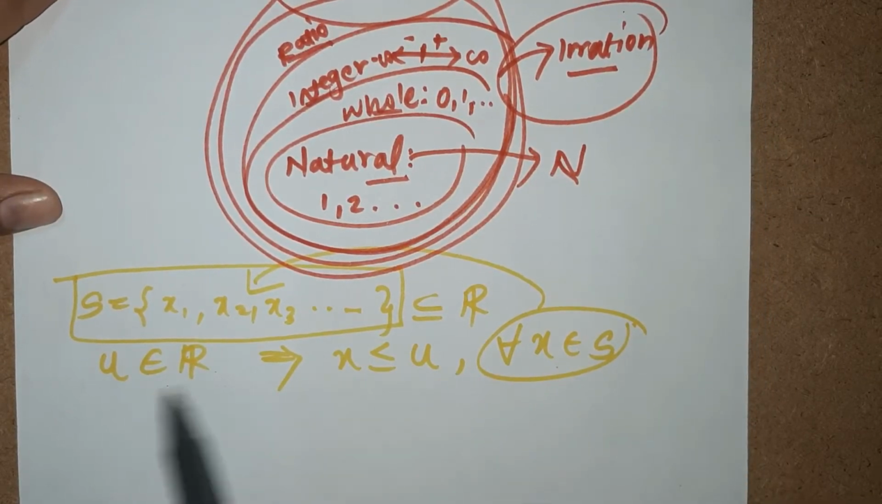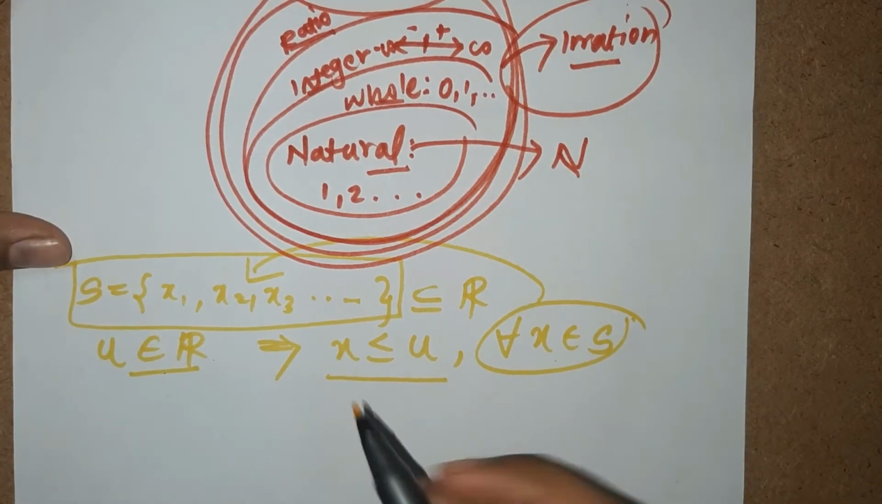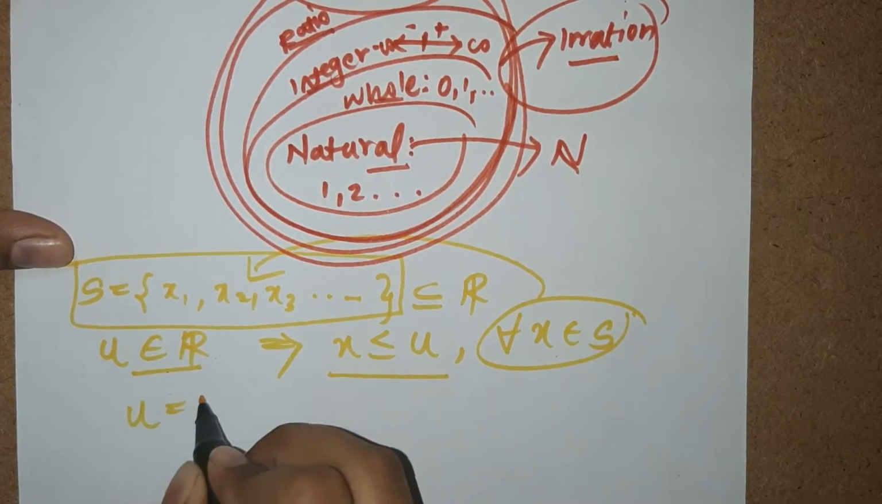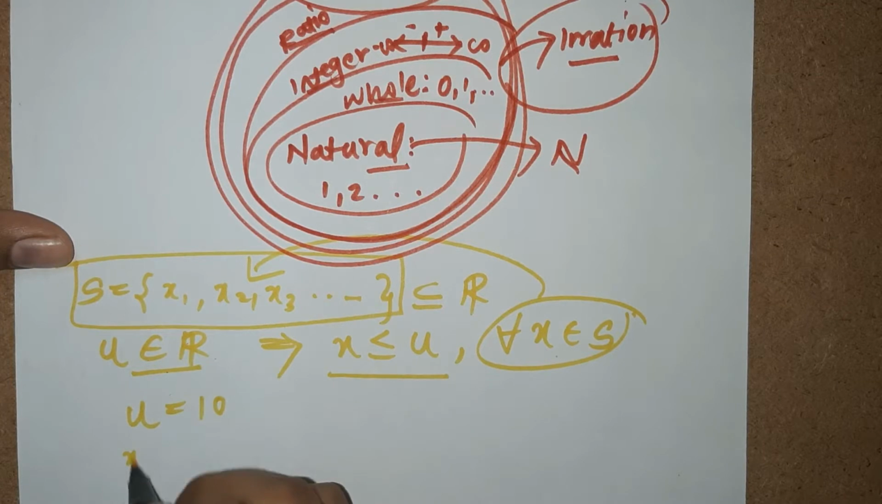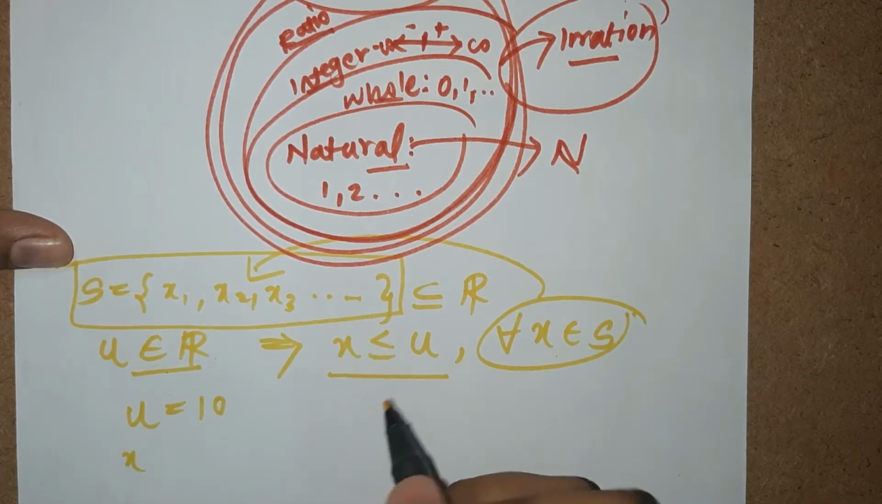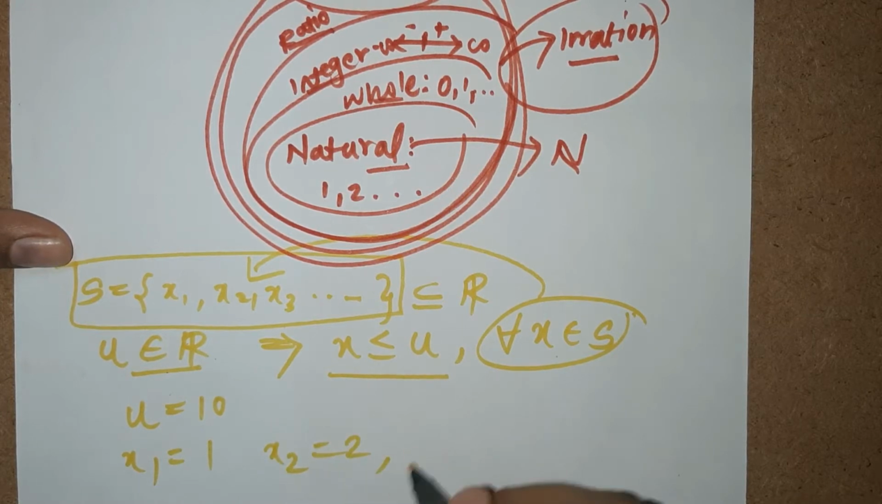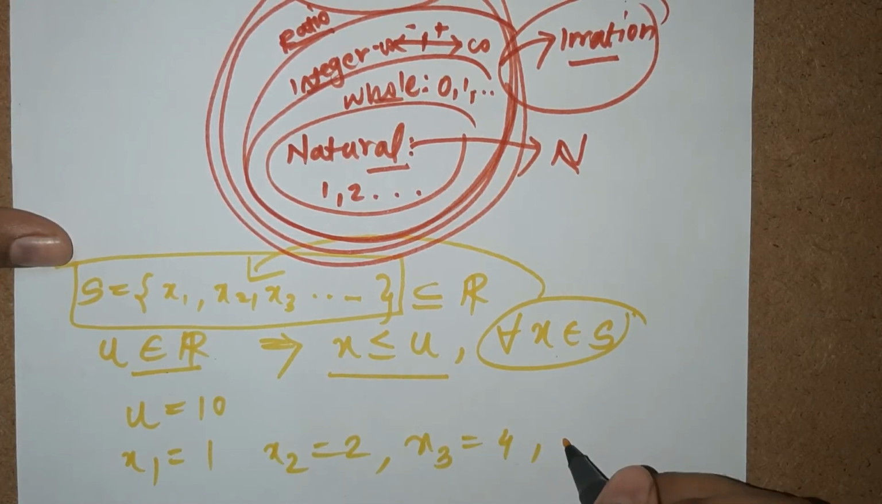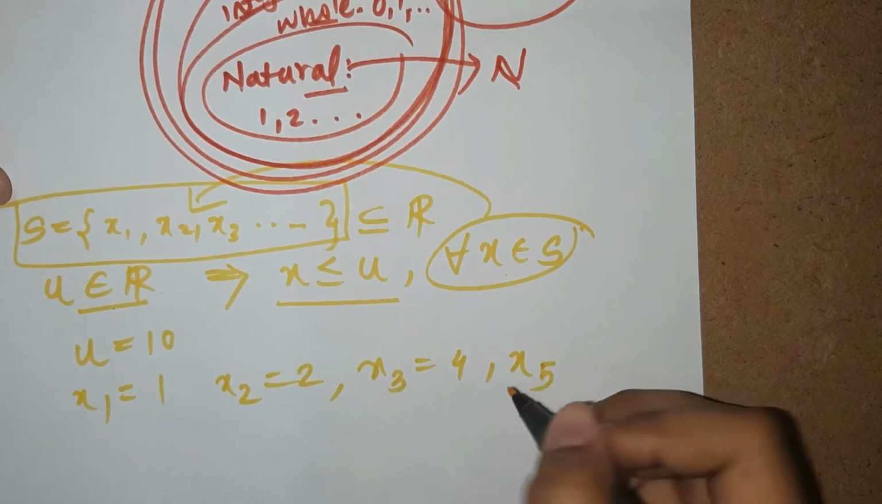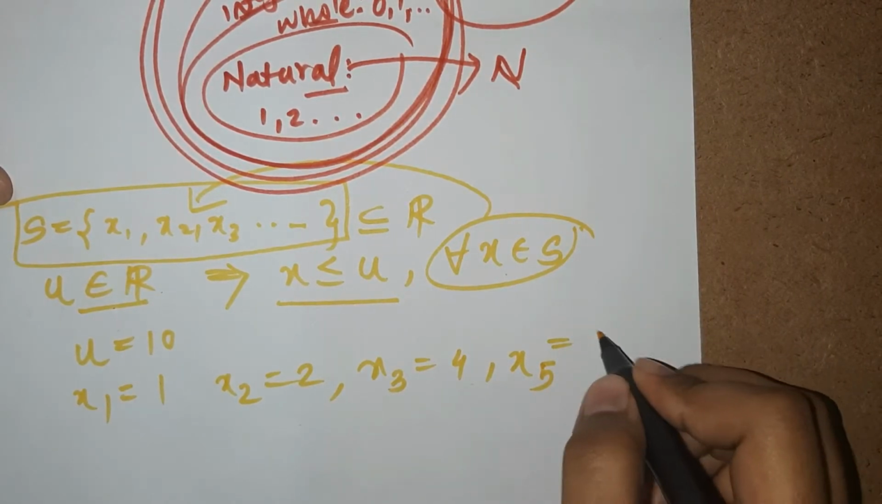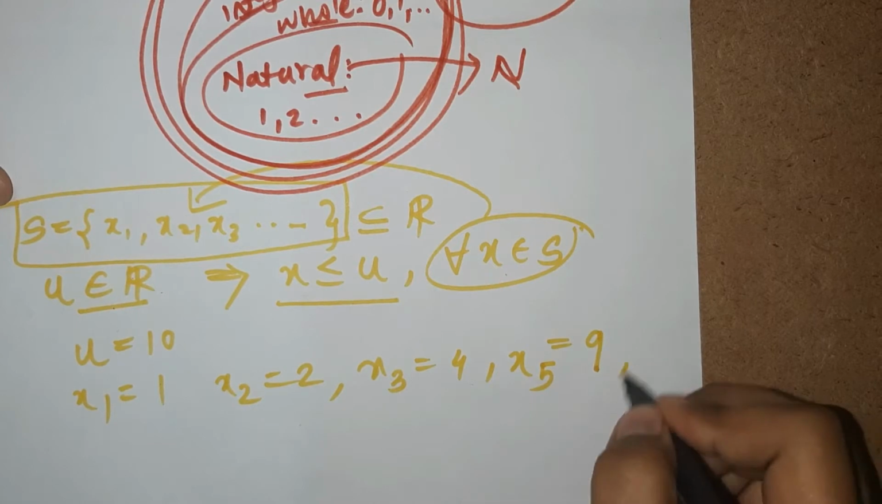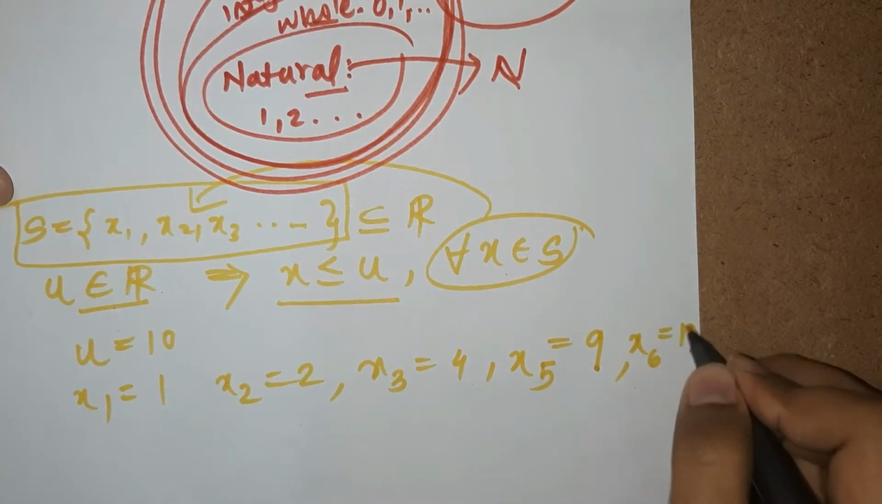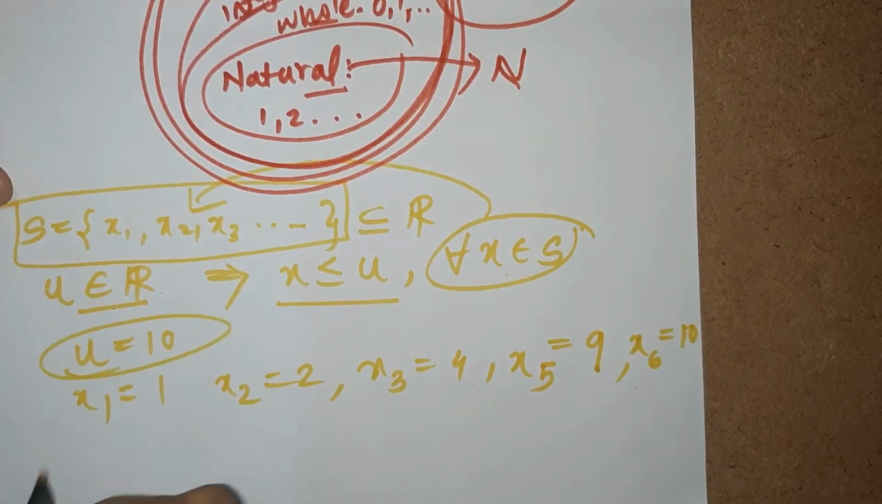Then they say x is less than or equal to u. Now u belongs to real numbers, so assume that u is equal to 10. And x is less than or equal to u, which means x1 can be 1, x2 can be 2, x3 can be 4, x5 can be 9, whatever, but it has to be less than or equal to u, that is 10.